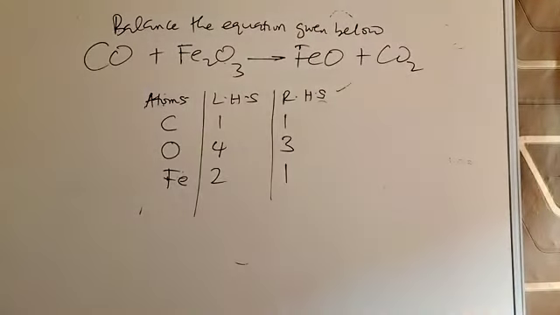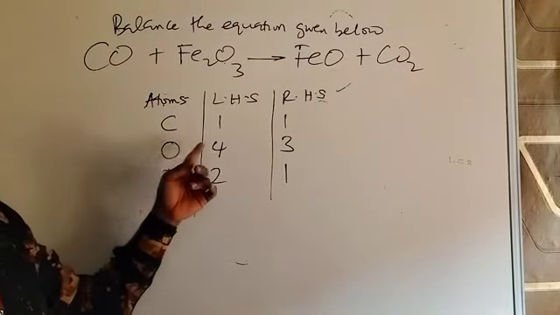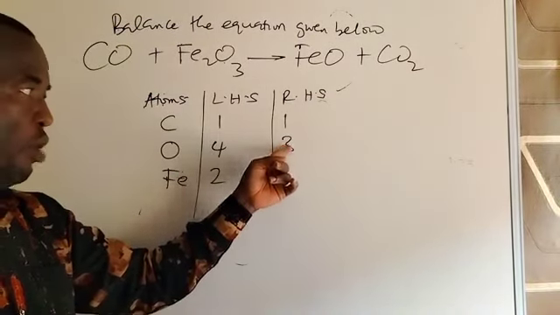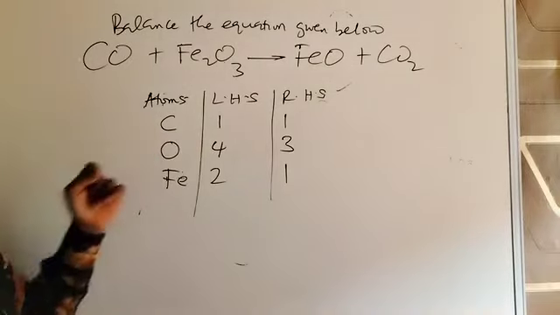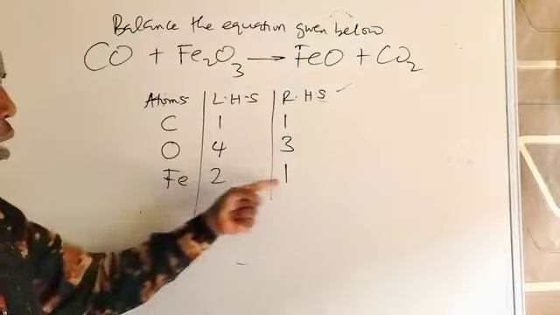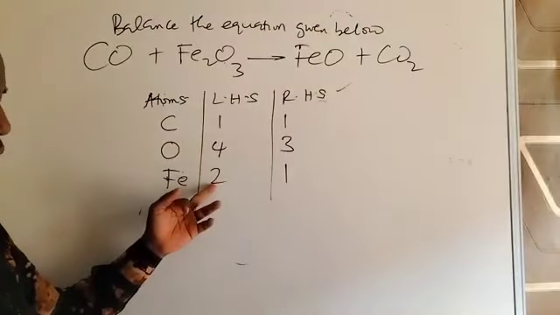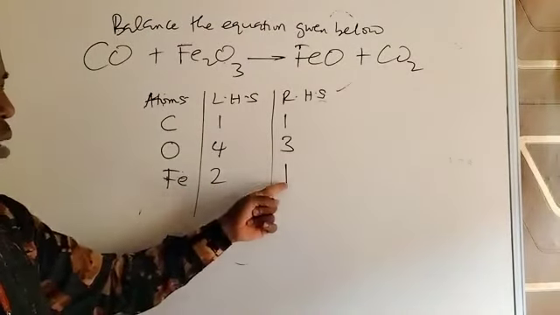So having done that, we look at the equation. We see that carbon is the only atom that appears to be balanced. Oxygen and iron are not balanced. Which one will be easier for us to balance? If we look at them very well, we can't balance oxygen easily because 4 is not a multiple of 3, meaning that no number multiplies 3 to give us 4. So run away from oxygen and go to iron, 2 and 1. Look for a number that multiplies the smaller number to give you this. Is there a number like that? Yes, 2 multiplied by 1 gives you 2.